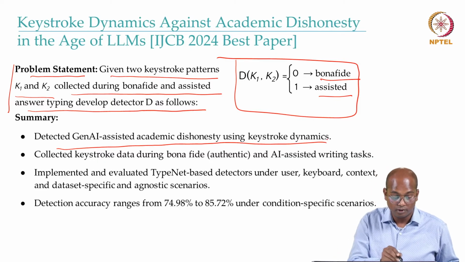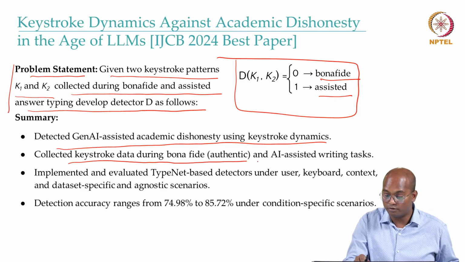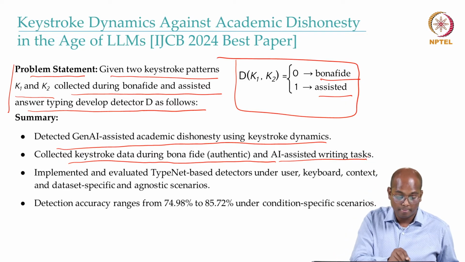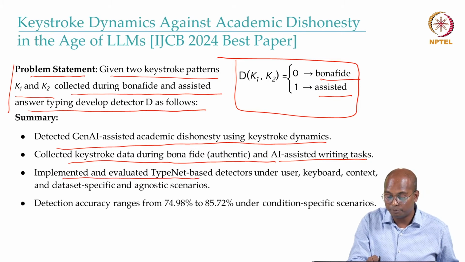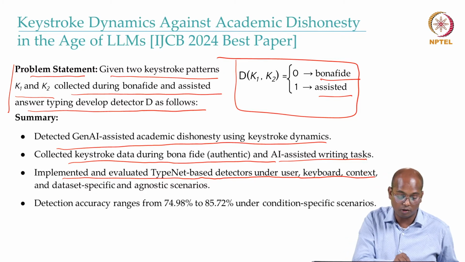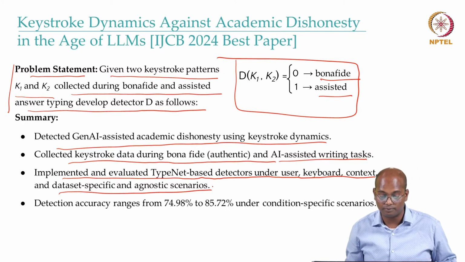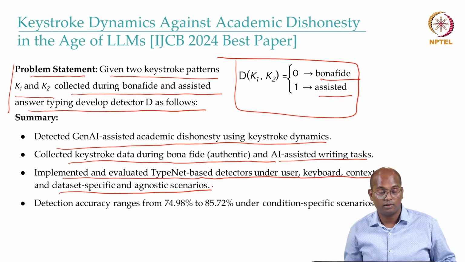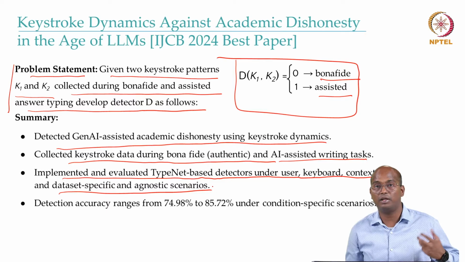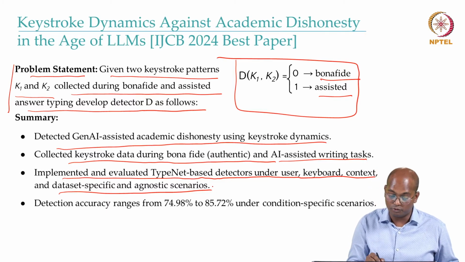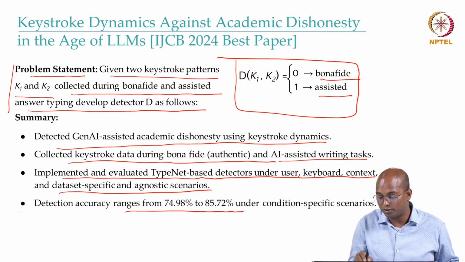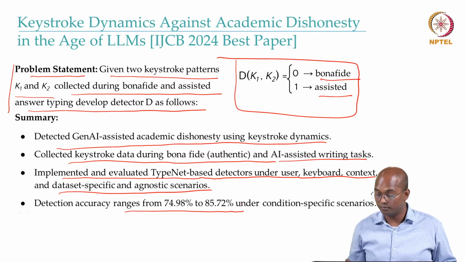We collected keystroke data during bona fide, authentic, and AI assisted writing tasks, and implemented and evaluated a TypeNet based detector under user keyboard context and data specific and agnostic scenarios. And we are able to achieve accuracy, which again is one of the metrics, there are many others you can consider, ranging from 74% to 85% under different conditions and scenarios.